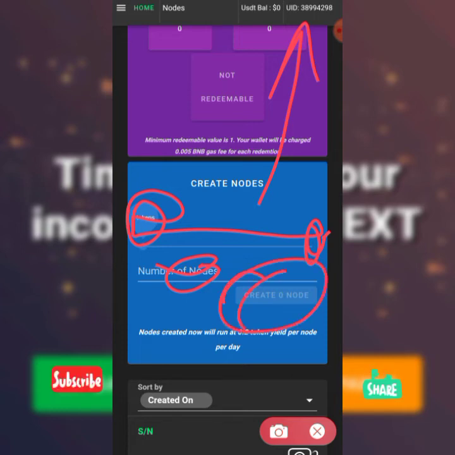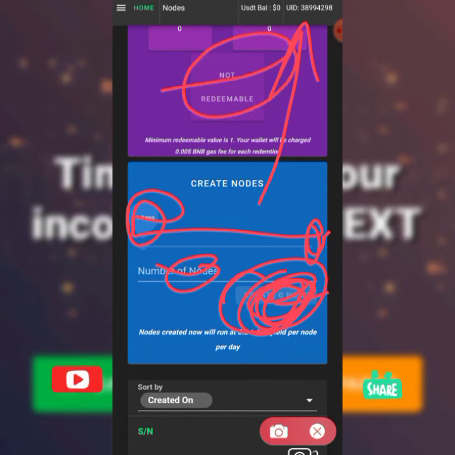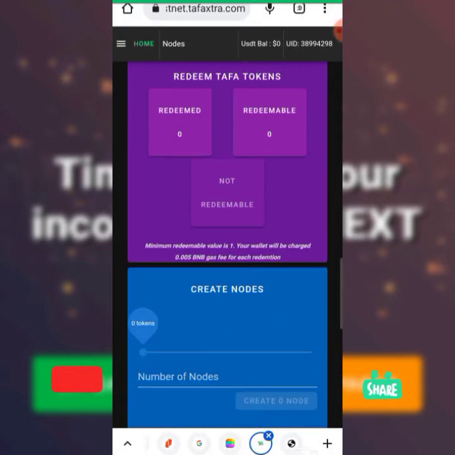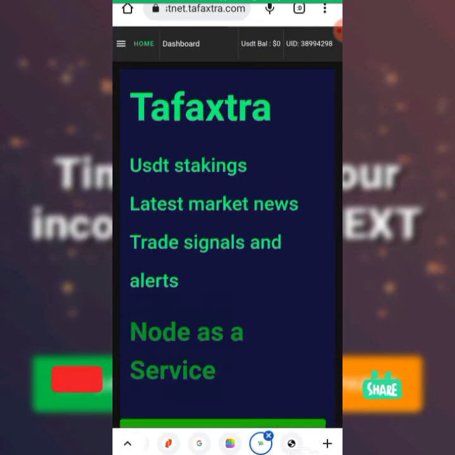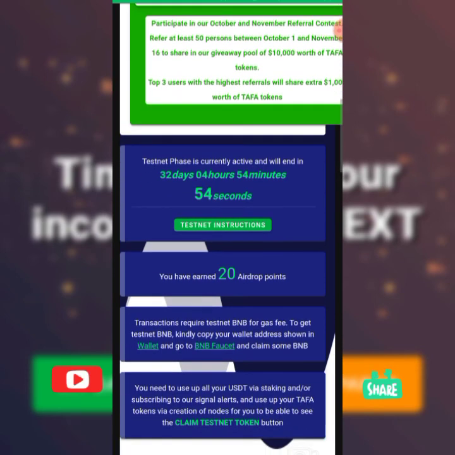After that, you click on create node. It will show the number of nodes here. Once you click on create node, you are going to see successful. Then you close this side and go to your home page. Go to your dashboard. Once you click on your dashboard, you scroll down.